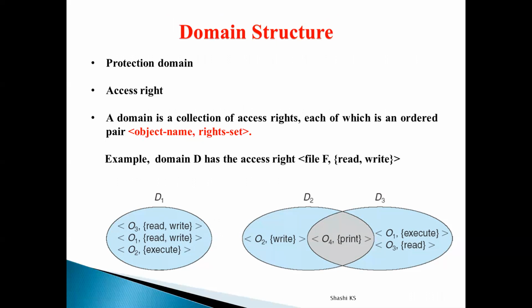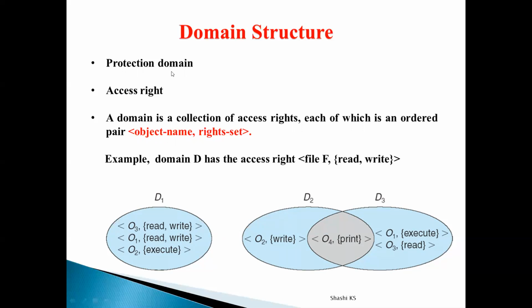Every process operates within a protection domain. What is the meaning of protection domain? It is nothing but the set of resources which a process may access. The set of resources which a process may access is called the protection domain. So our first keyword is protection domain.